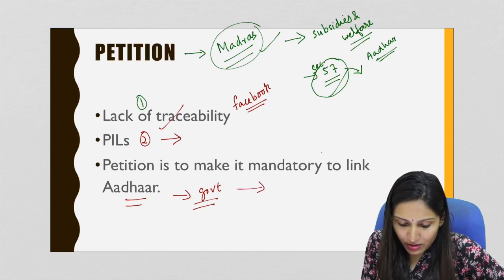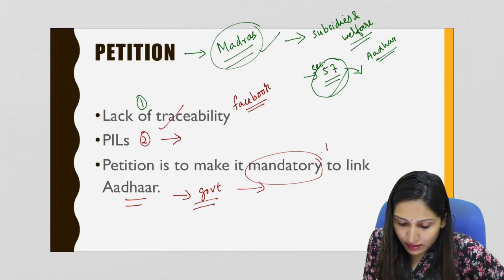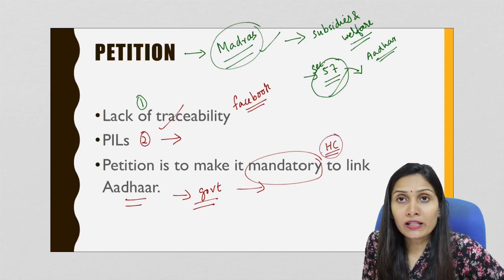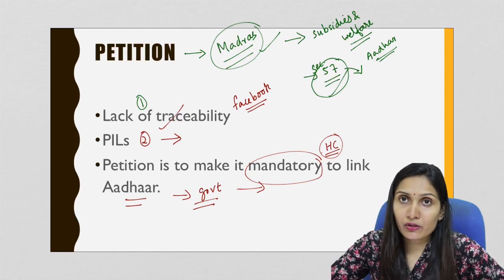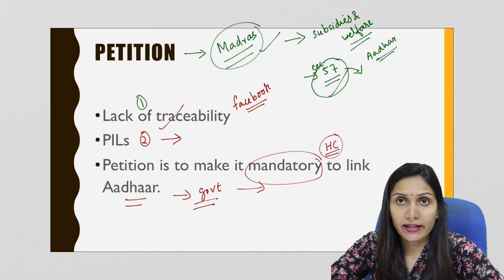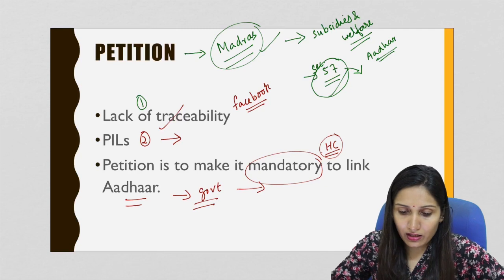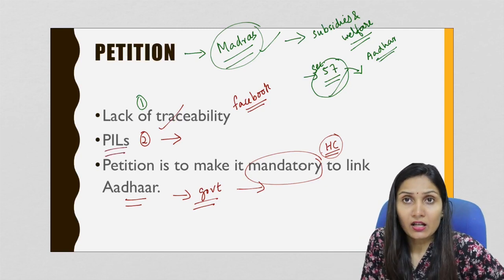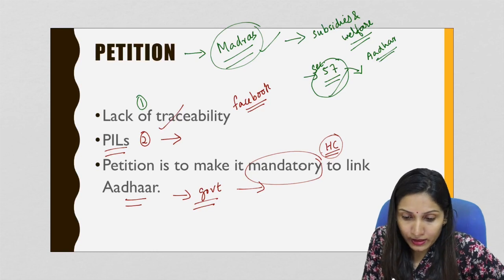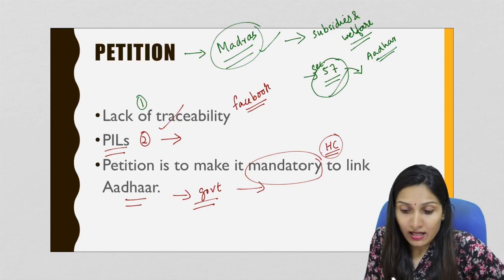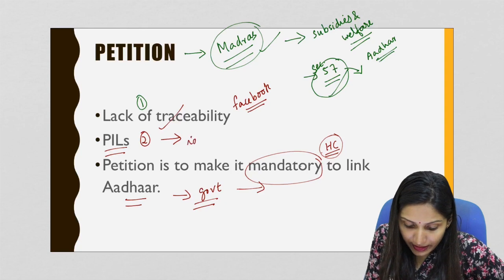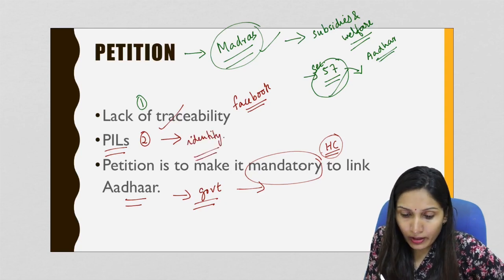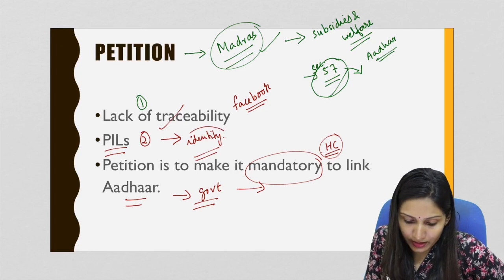So according to the petition, the petitioner is seeking the judgment of the High Court to make it mandatory to link Aadhaar or any other government document or any other proof of identity with the social media account. And now if we talk about other public interest litigations, the other PILs sought that Facebook should seek some sort of government authorized identity, either Aadhaar or any other identity, before allowing a person to open an account on its platform.